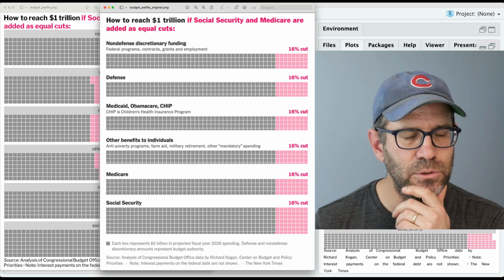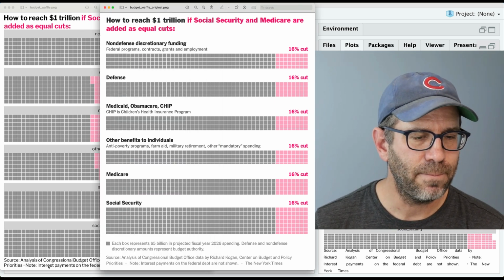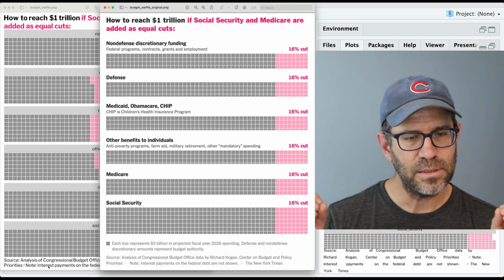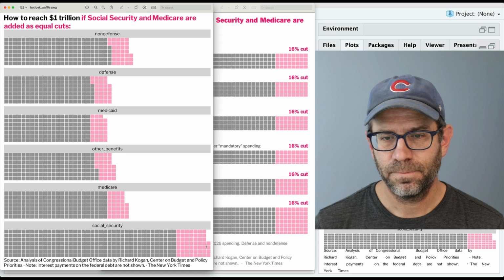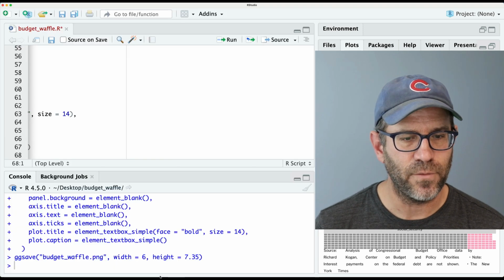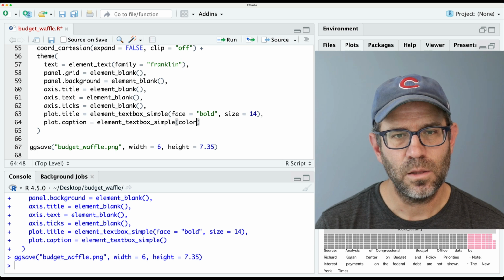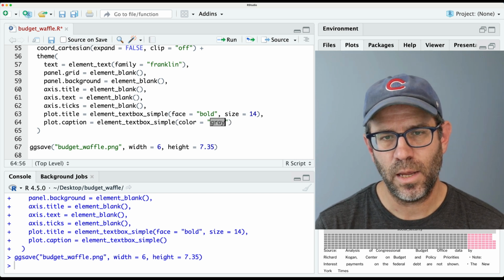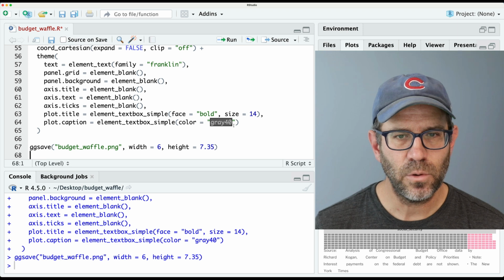Let's go ahead down to the caption, and that caption is a grayish color. And I noticed that theirs has more vertical space to it than mine does. And it's probably a little bit of a smaller font, right? So we'll come back to caption and we'll do color equals, I'm going to do gray40. And I feel like that's too big. Let's go ahead and shrink it.